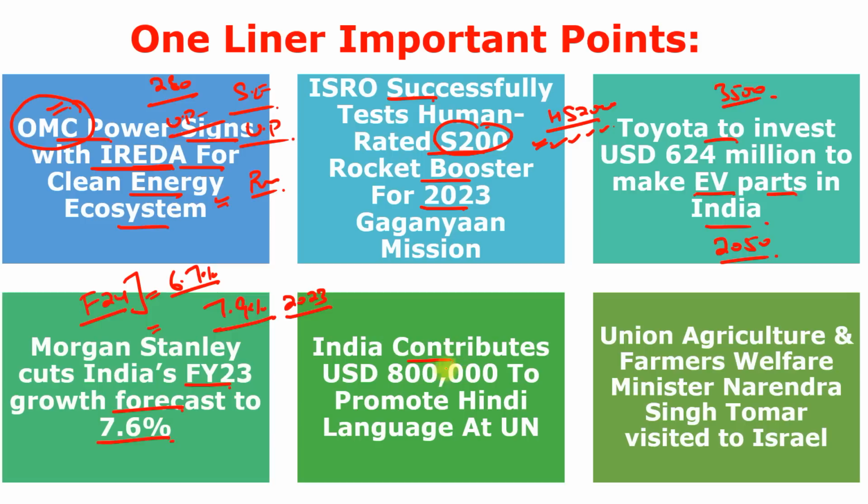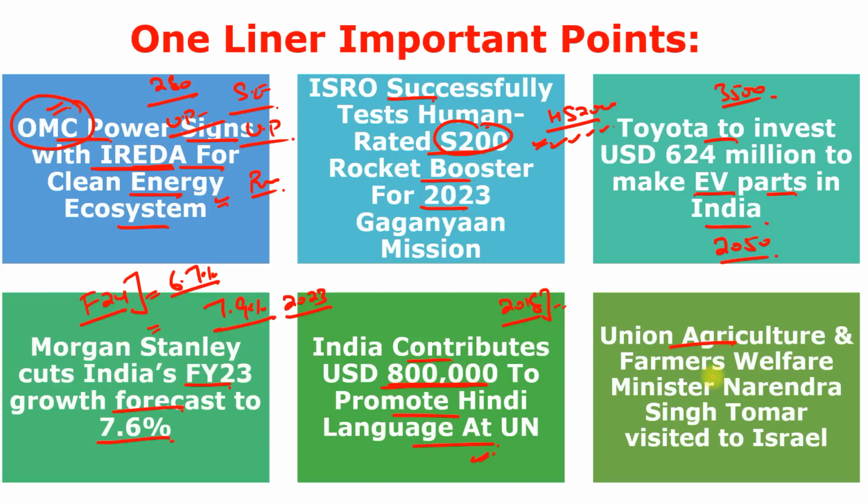Next, India contributed USD 8 lakh to promote Hindi language at the United Nations. So the government of India has contributed almost $8 lakh to the United Nations as a part of the initiative which aims to enhance public outreach of the organization in Hindi. And the project was launched by India in the year of 2018 in collaboration with the United Nations Department of Public Information to disseminate information about the United Nations to the Hindi-speaking population across the world. You have to remember the amount here.